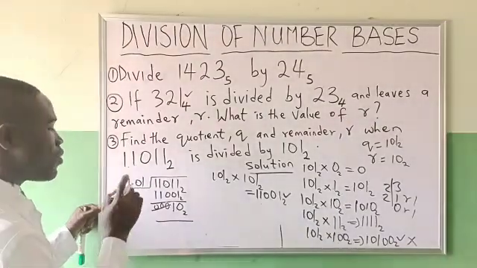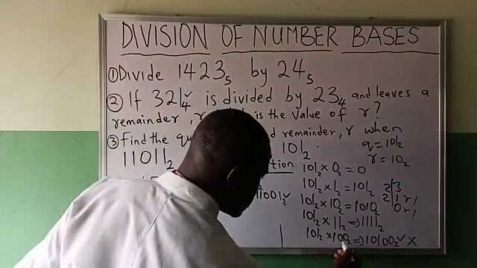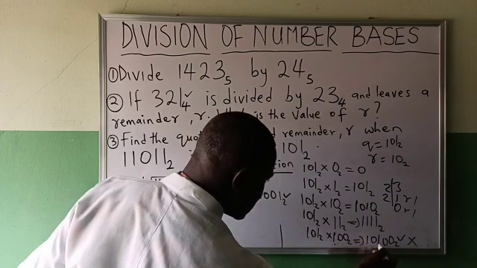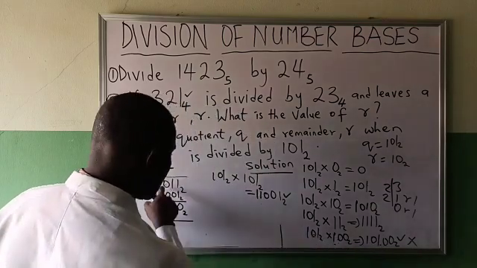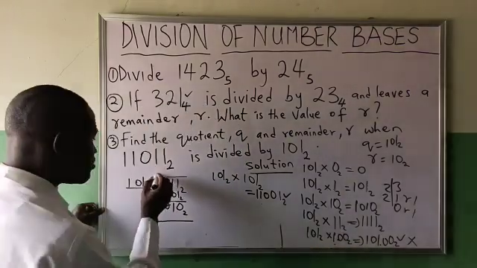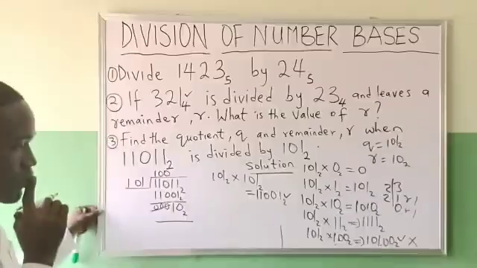That means when this divides this, what did they give us? This times this is this. That means this divided by this will be giving you this.